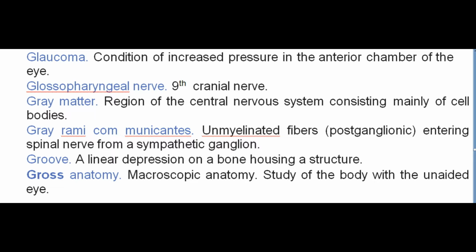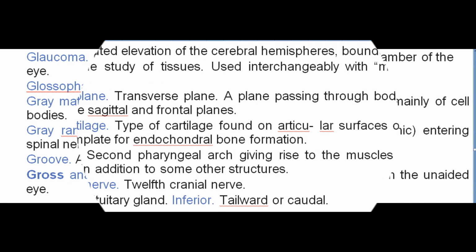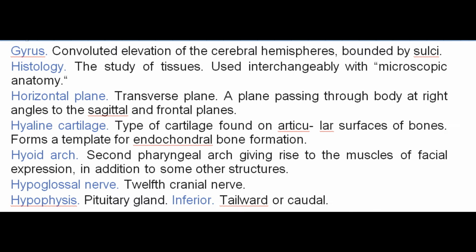Groove. A linear depression on a bone housing a structure. Gross anatomy. Macroscopic anatomy. Study of the body with the unaided eye. Gyrus. Convoluted elevation of the cerebral hemispheres, bounded by sulci. Histology. The study of tissues. Used interchangeably with microscopic anatomy. Horizontal plane. Transverse plane. A plane passing through body at right angles to the sagittal and frontal planes. Hyaline cartilage. Type of cartilage found on articular surfaces of bones. Forms a template for endochondral bone formation.